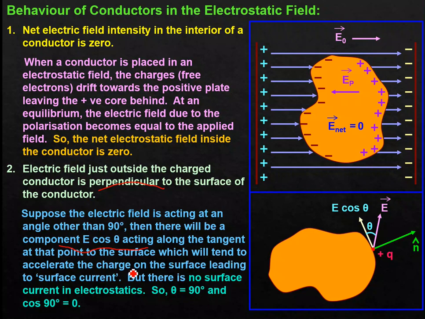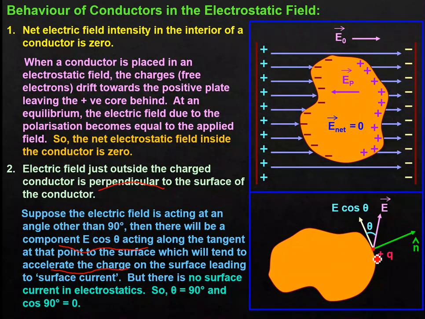It will tend to accelerate the charge on the surface. So whenever charges are accelerating on the surface, they will constitute what? In 10th standard we have studied that whenever charges are in motion, they constitute current. So due to this tangential component E cos theta, a force will act on this charged particle lying on the surface.